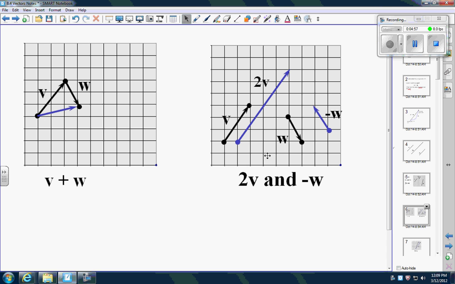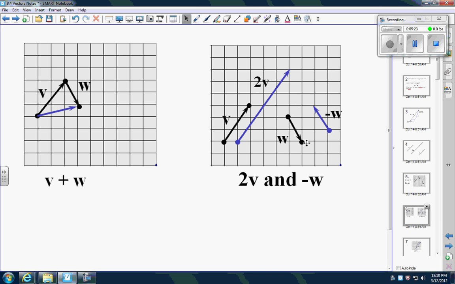Okay, now this here just gets us set for the next problem. Here was a V, so up 3 over 2. So a 2v is up 3 over 2, up 3 over 2, and there's where it ends. Same direction, twice the magnitude. Here was an old w. Notice we can kind of move these things around, okay? As long as we're keeping the same length and direction, we can move them around the grid.